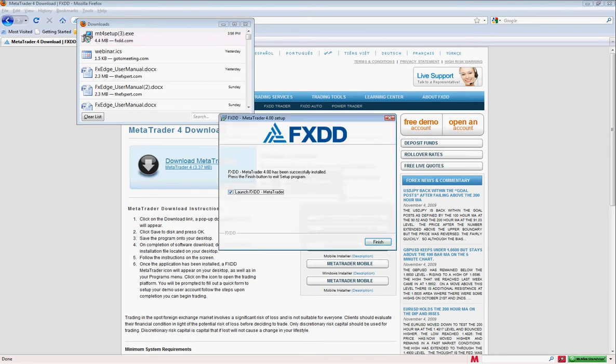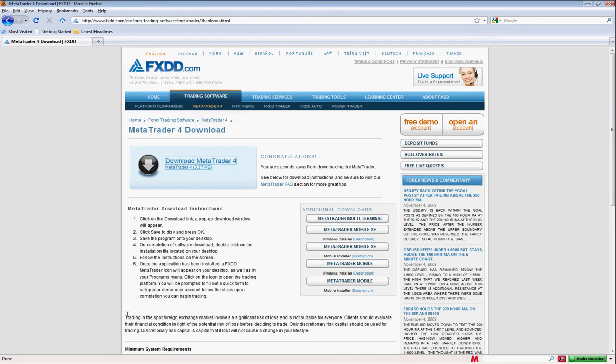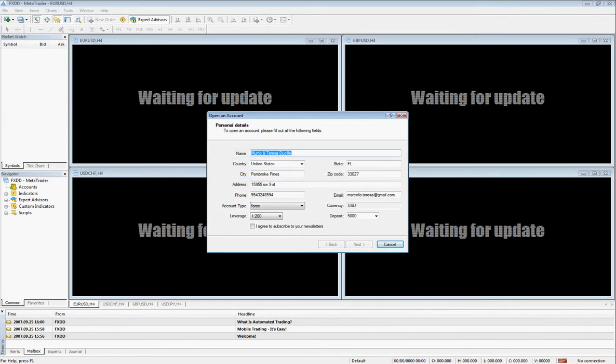It's updating registry, creating shortcuts, and when we hit finish here, it's going to launch our FXDD MetaTrader. And voila, we have our MetaTrader platform which has been installed.